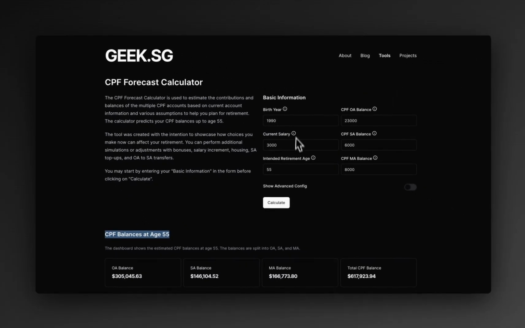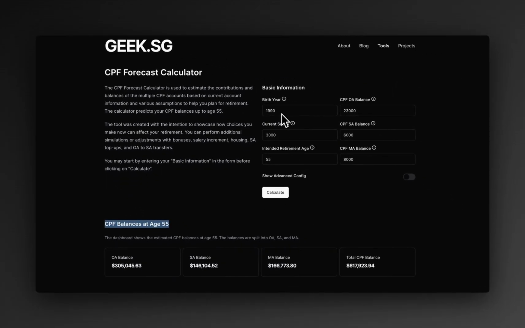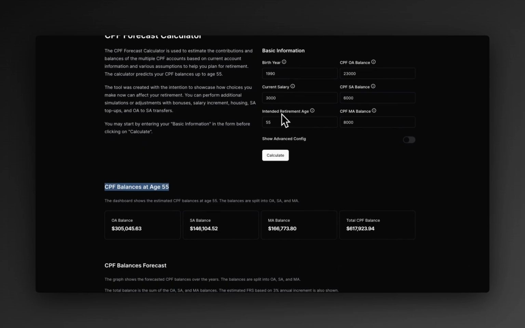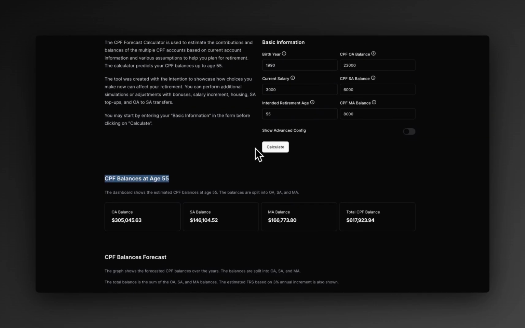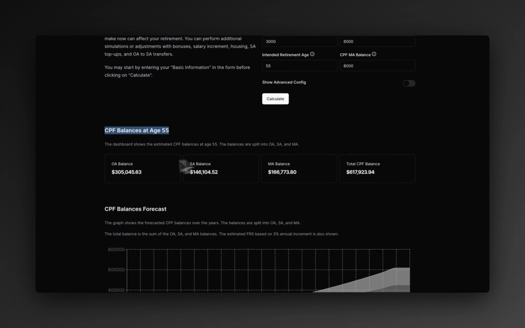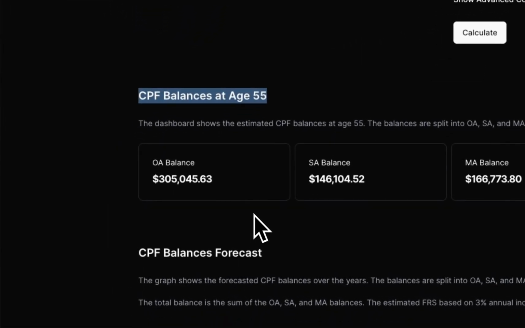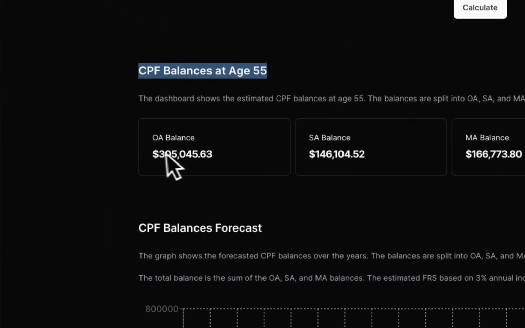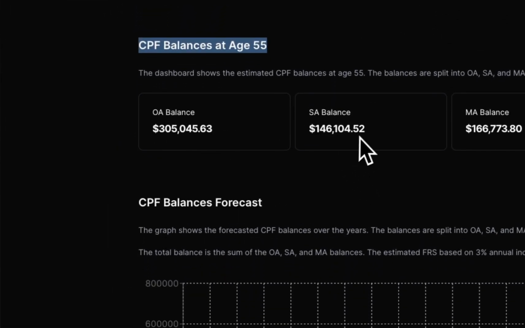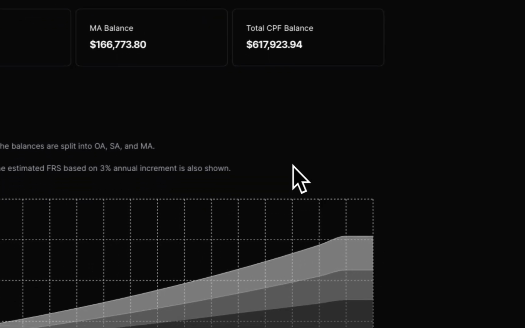That means if you continue working from now, knowing that you're born in the 1990s, you should be about 34 years old right now, in the year 2024. If you work from now to 55, you would have a final balance of 300k plus for OA, SA of 146, MA of 166, and so on and so forth.